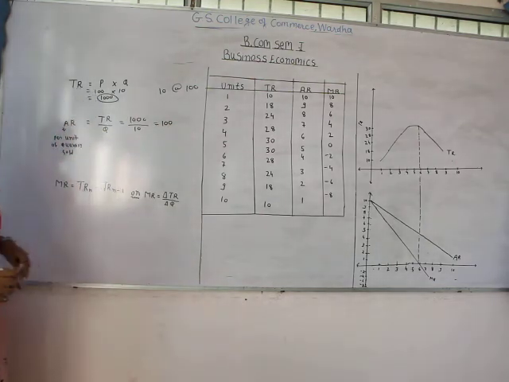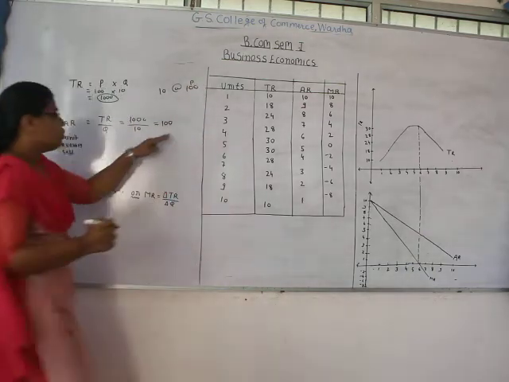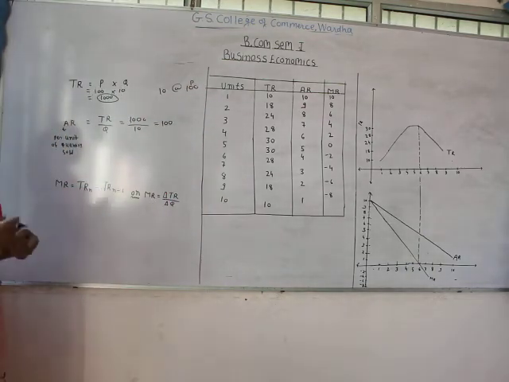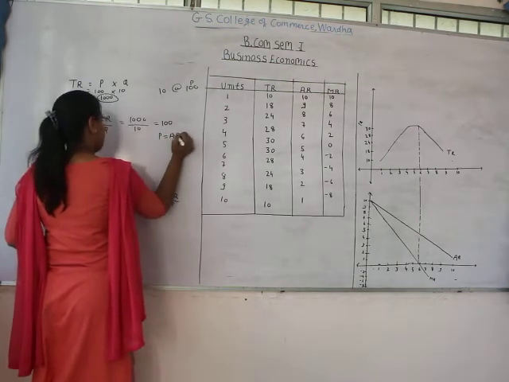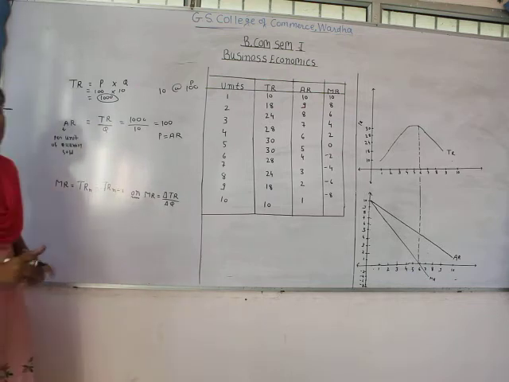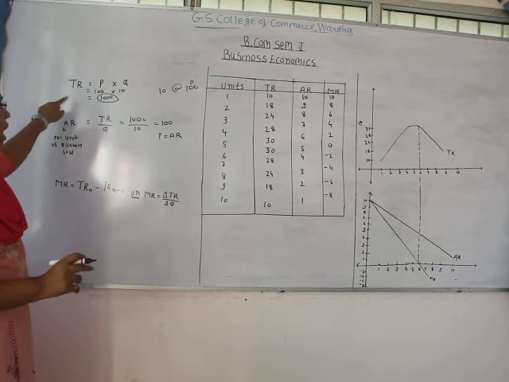So here you can see that the price of the commodity is equal to average revenue. So can we say that the price is always equal to average revenue? Yes, the answer is yes. We can say that price is always equal to average revenue.